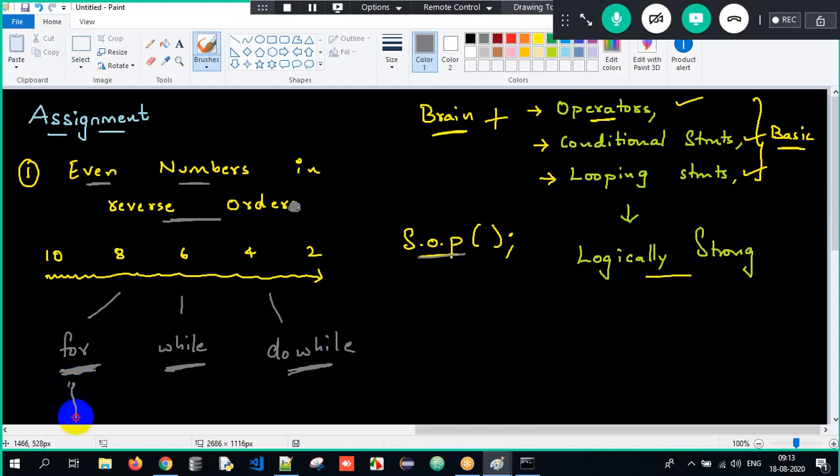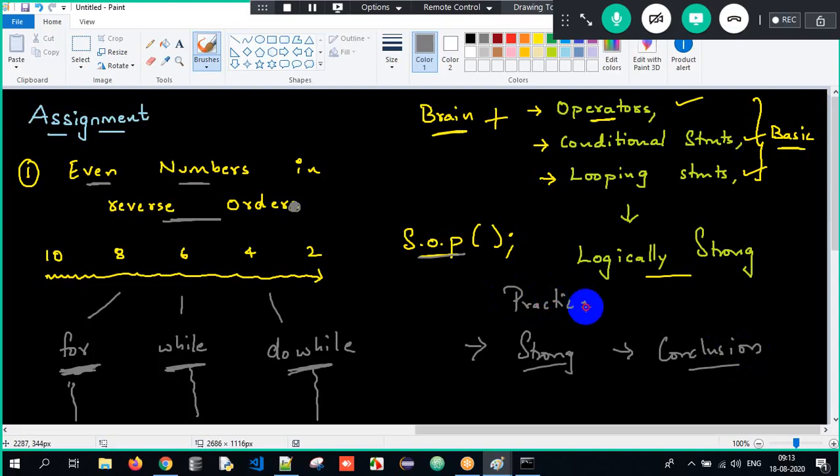Try to print 10, 8, 6, 4, 2 using three different looping statements. Once you do this, you can come to the conclusion that you are strong enough in looping. If not, first practice it and then try to do it. Then you'll also become strong. Clear, everyone here? I hope you all got the clarity about what we are supposed to do here. Perfect. This is all about the entire process.